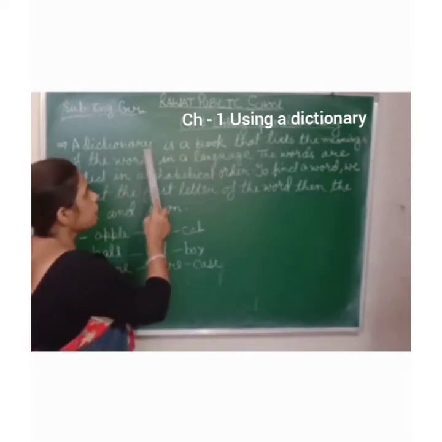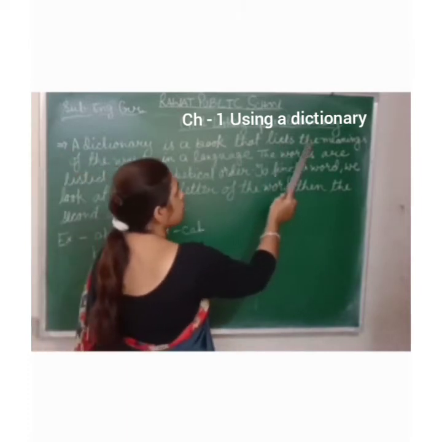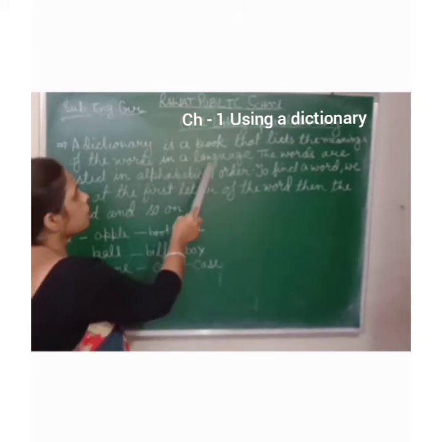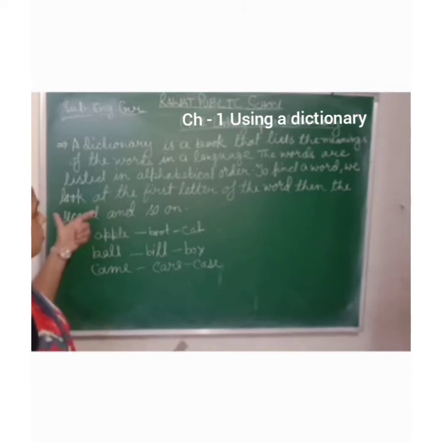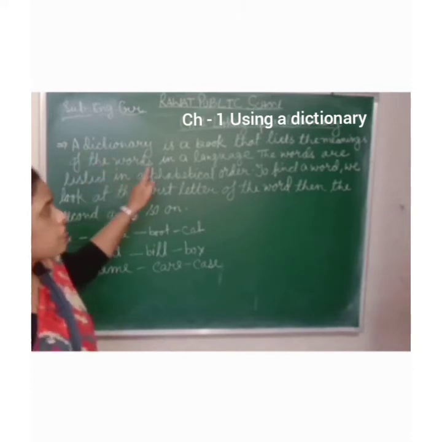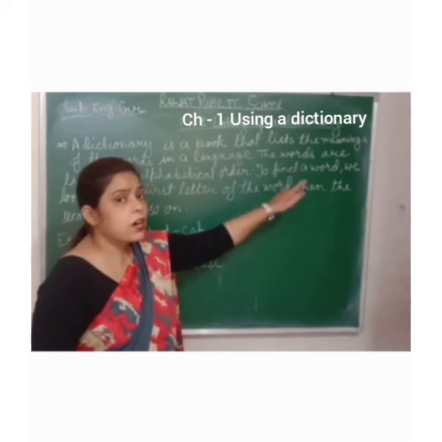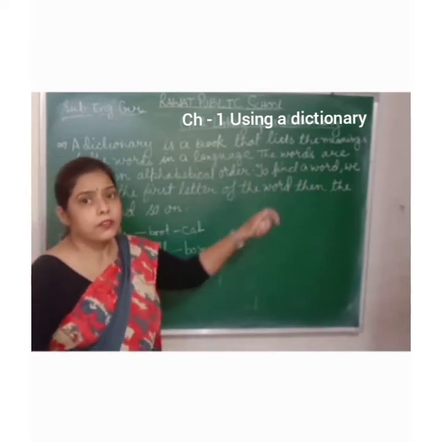A dictionary is a book that lists the meanings of the words in a language. Okay, so what is a dictionary? A dictionary is a book that lists the meanings of the words in a language.